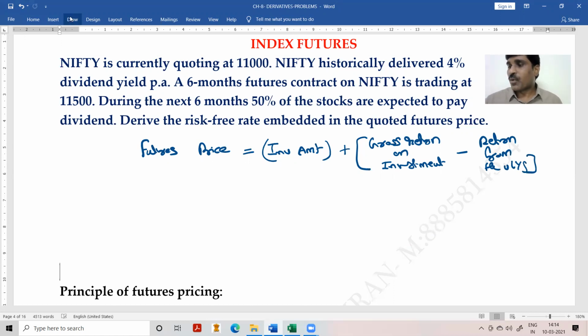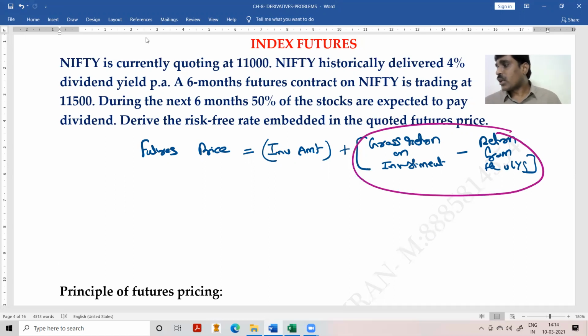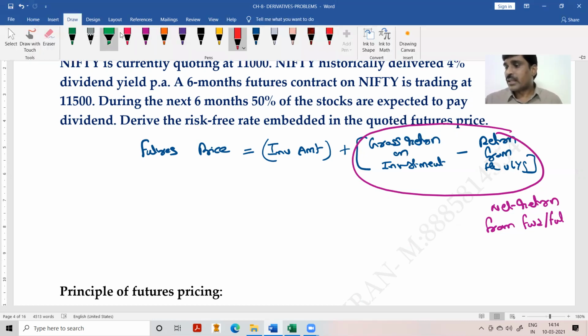Okay, this total portion is called net return from the forward contract. Net return from forwards or futures. My total eligible return is the risk-free rate of return. Out of that, from the underlying, I am already getting some portion. The net amount only I am eligible for from the forwards or futures contract. Okay, right? That is the point.